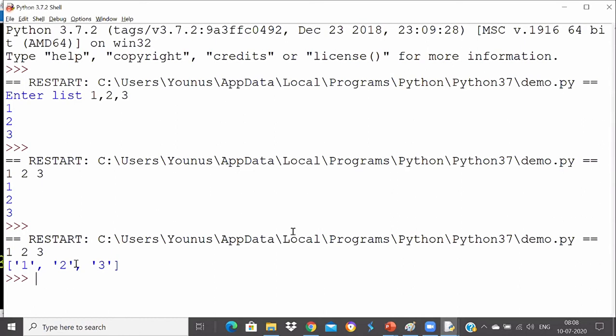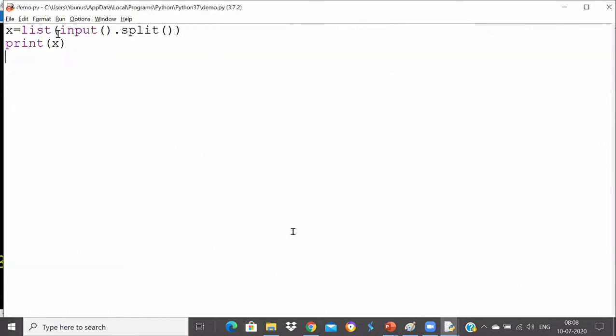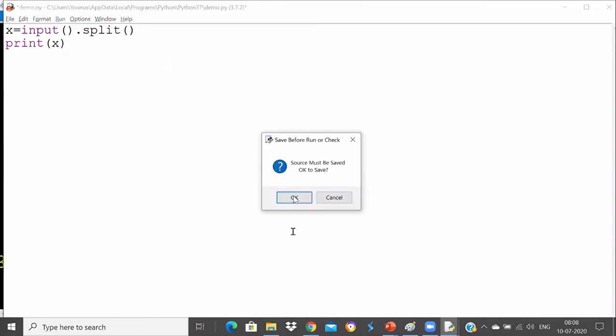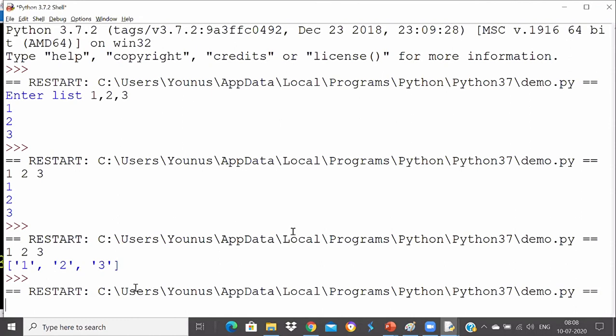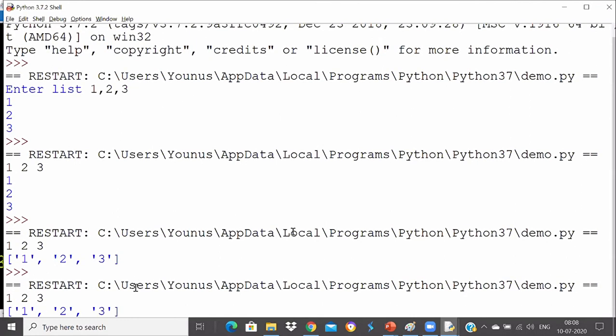Split function's job is to, yeah, that's true. We don't need list actually here, so we can remove that list, because split itself will return a list. That's perfect, SRK. So split itself will return a list, so no need for that. So I can say 1 space 2 space 3, it's perfectly fine, getting me the same result.